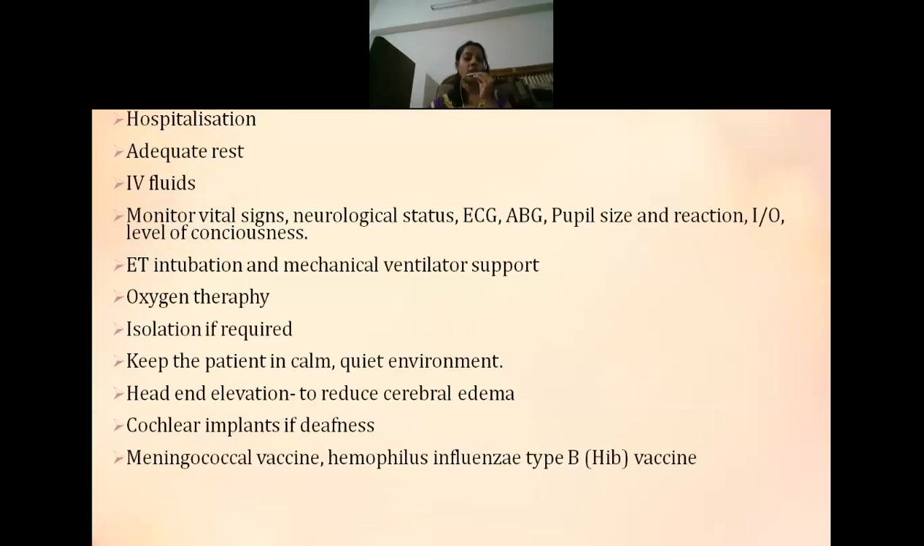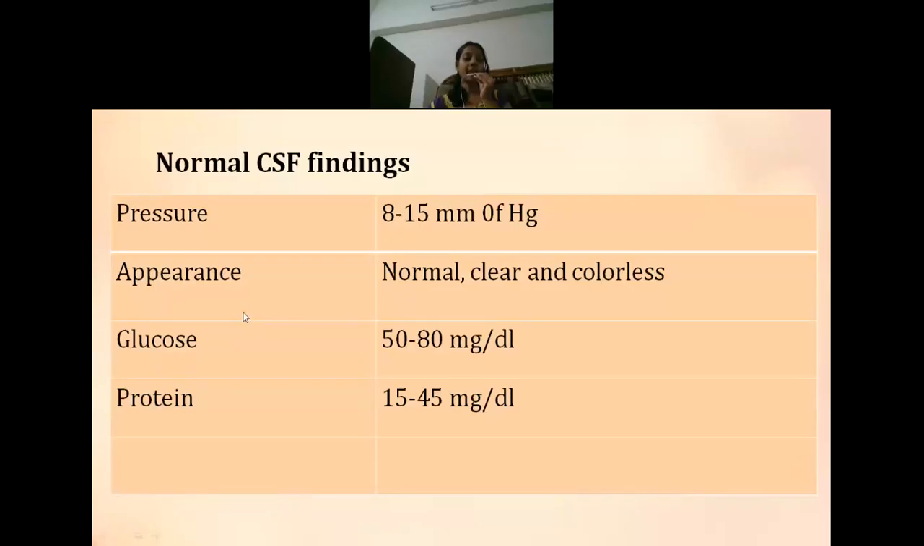Then, for prevention of meningitis, you can use meningococcal vaccine or Haemophilus influenzae type B vaccine, which is referred to as Hib vaccine. So these are the normal CSF findings. This also can be asked for 2 marks. Pressure is 8 to 15 mm of Hg. Appearance is normally clear and colorless. The normal glucose level in CSF is 50 to 80 mg per dl. The protein level is 15 to 45 mg per dl.